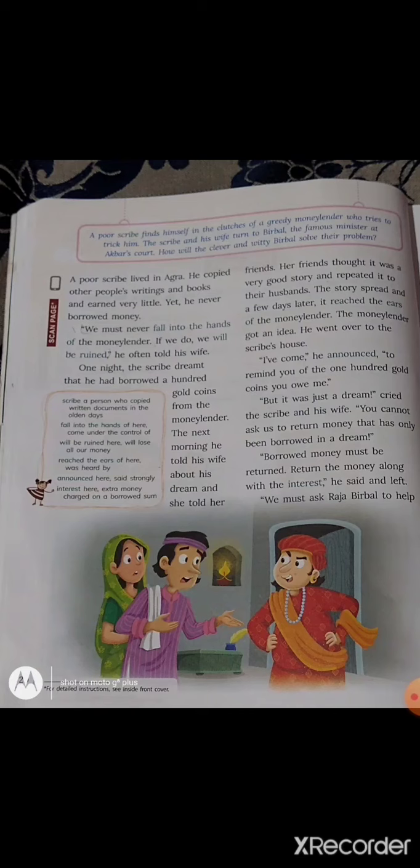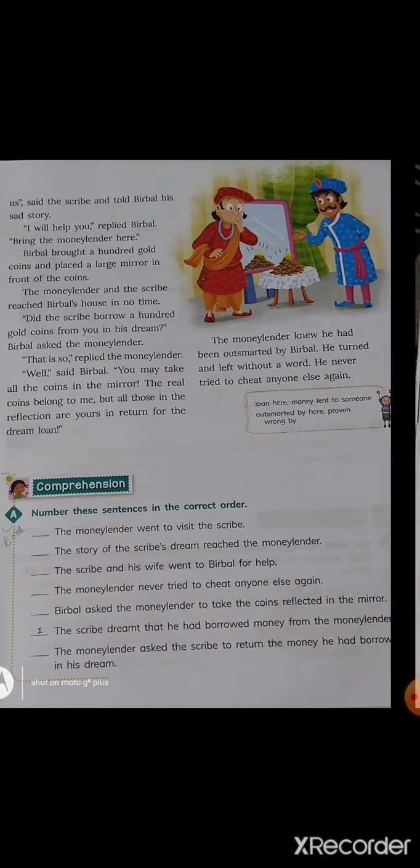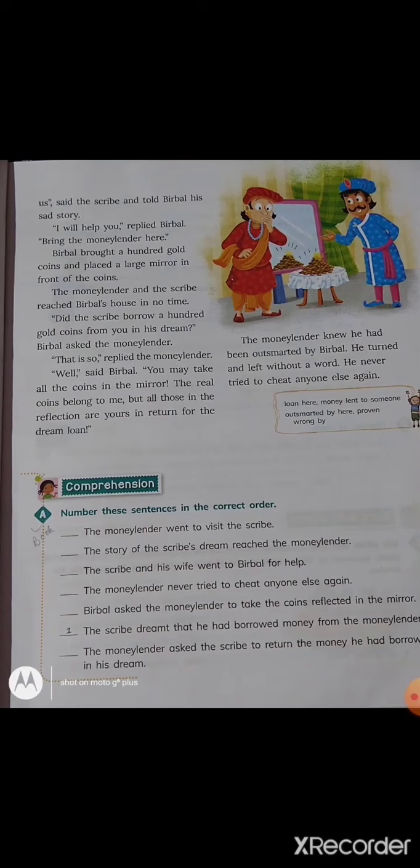"Return the money along with the interest." See, not only the money, he was asking for the money with interest also. You can think about that person. He said and left, meaning after saying these things, he moved from there. "We must ask Raja Birbal to help us," said the scribe and told Birbal his sad story.